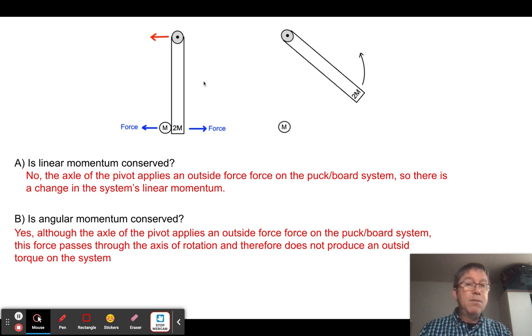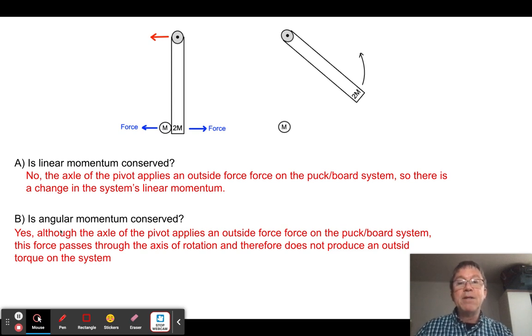This board wants to move this way, but it can't. The center of mass of this board is not going to travel in this direction because it's anchored here. The center of mass of the board is going to go around in a circle, right? But it has a net motion of 0. So therefore, I know that I have not conserved linear momentum, because there was an outside force acting on the board-ball system. But what about angular momentum?